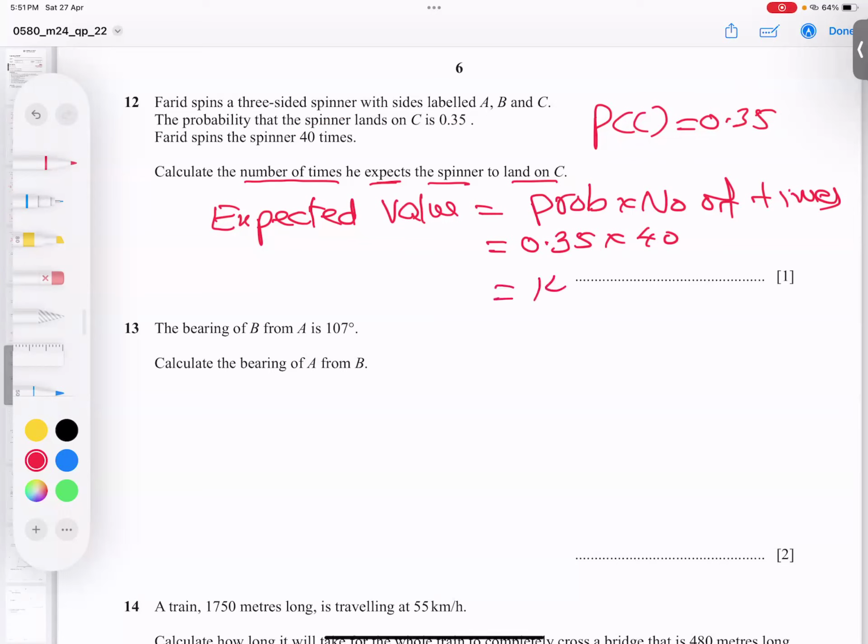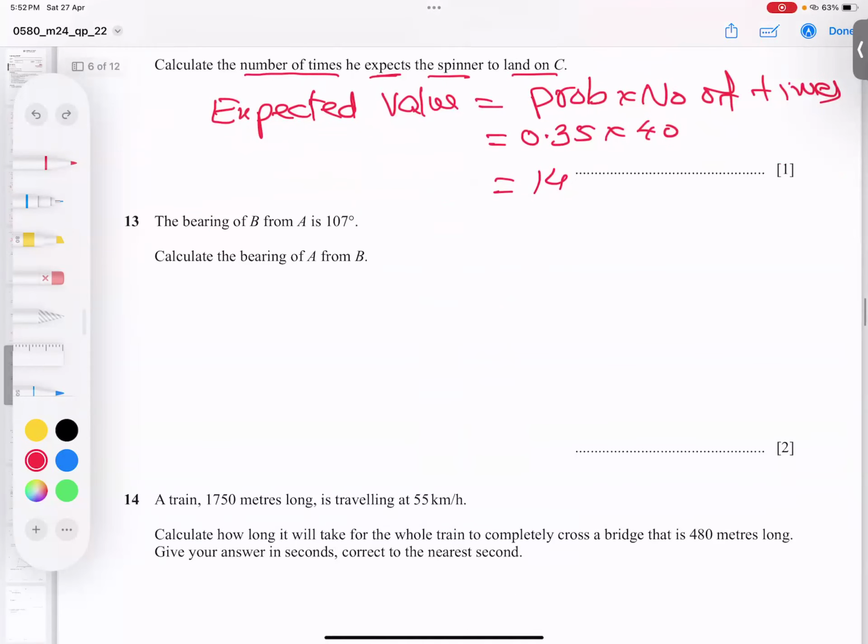You know what this means, students? It means out of 40 spinnings, 14 times it will land on C. I think the point is very clear. This is called expected value. And you know, okay, this is clear. But let's talk about this question.